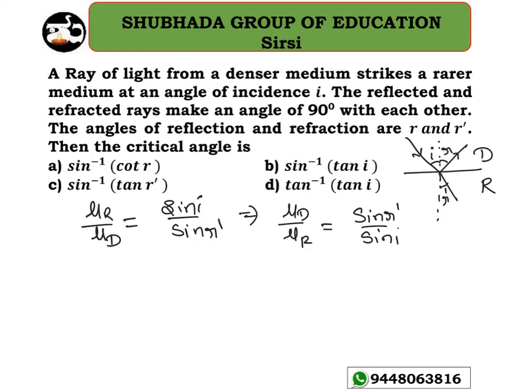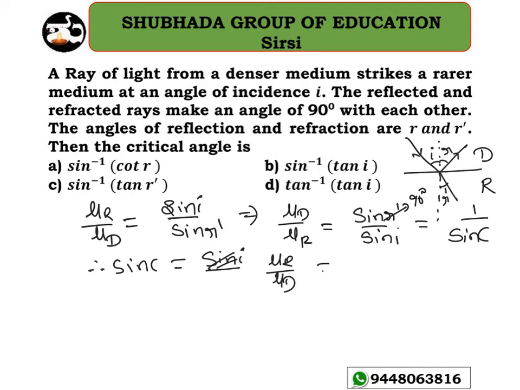So clearly, to get the critical angle, the refraction must be 90 degrees here. So I can take it as 1 divided by sine C, where sine R dash is sine 90, which becomes 1. Therefore, sine C equals sine I divided by sine R dash, which is 1 by sine C. So sine C equals mu R divided by mu D. Clear? So mu R divided by mu D is nothing but sine I divided by sine R dash now.